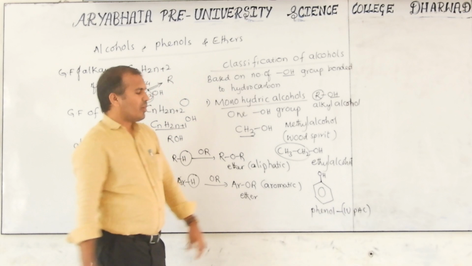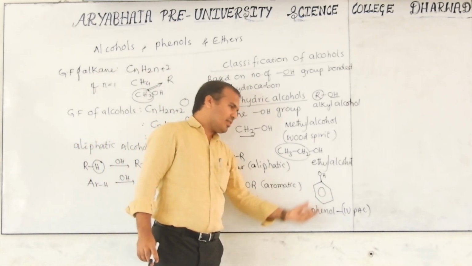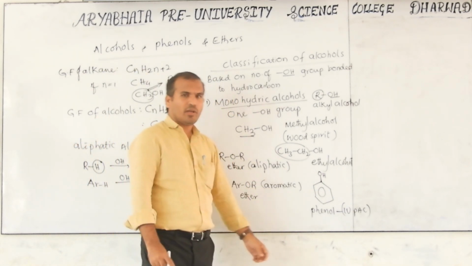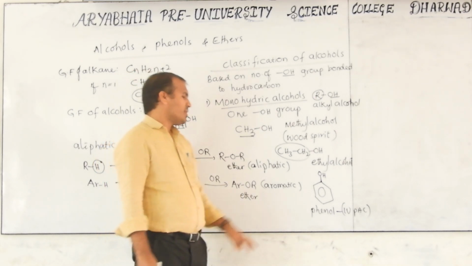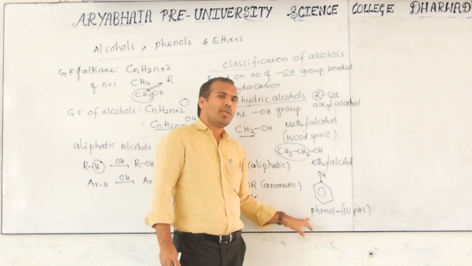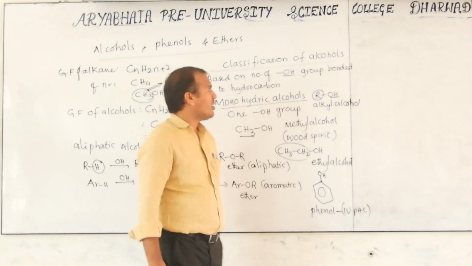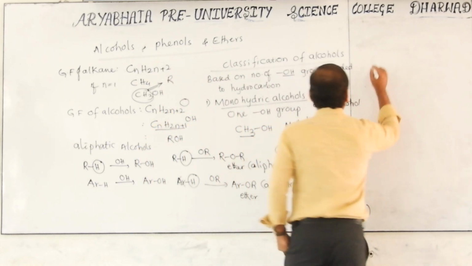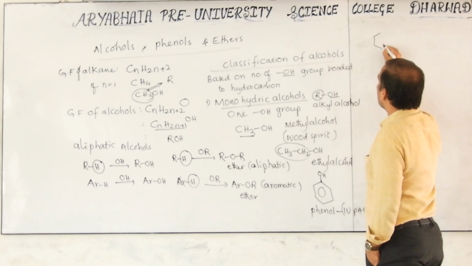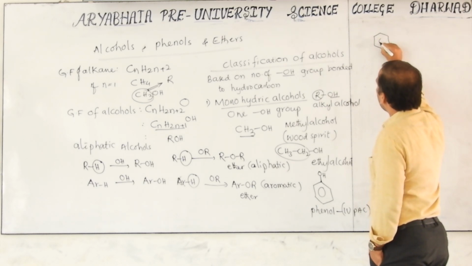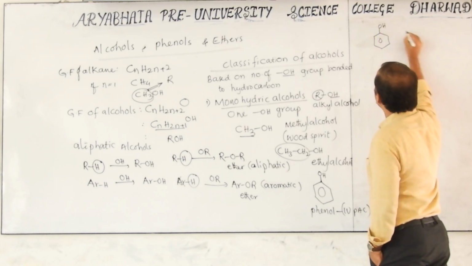Okay, generally students will be confused. Hydroxybenzene is the IUPAC name and phenol is the common name, but the IUPAC committee suggested that phenol is also considered an IUPAC name as well as a common name. Next, see if any other groups are bonded to this benzene with the OH.